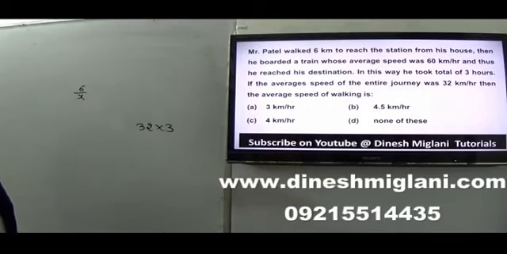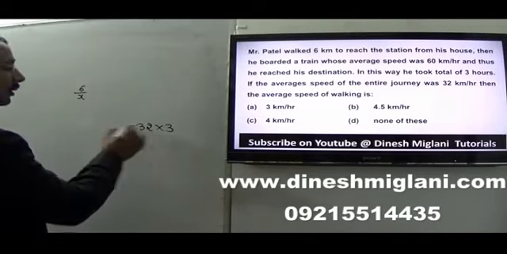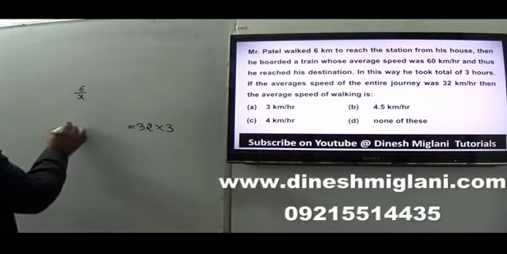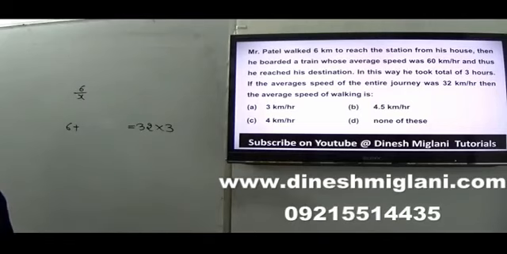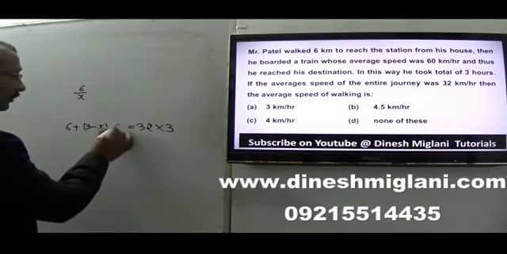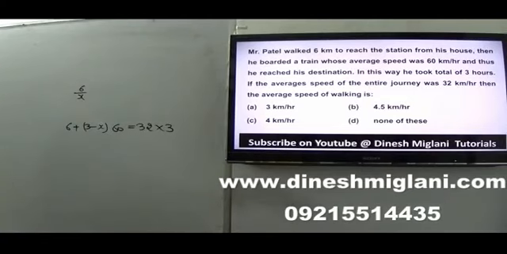32 into 3. Okay. If I take that, the total is 32 into 3. That value is the total distance, right? Now the next thing is that if he takes x hours in walking, he traveled 6 km there. Then by train, he must take 3 minus x hours, and that is multiplied by 60. So from here I can find the value of x, which is the time he spent walking.